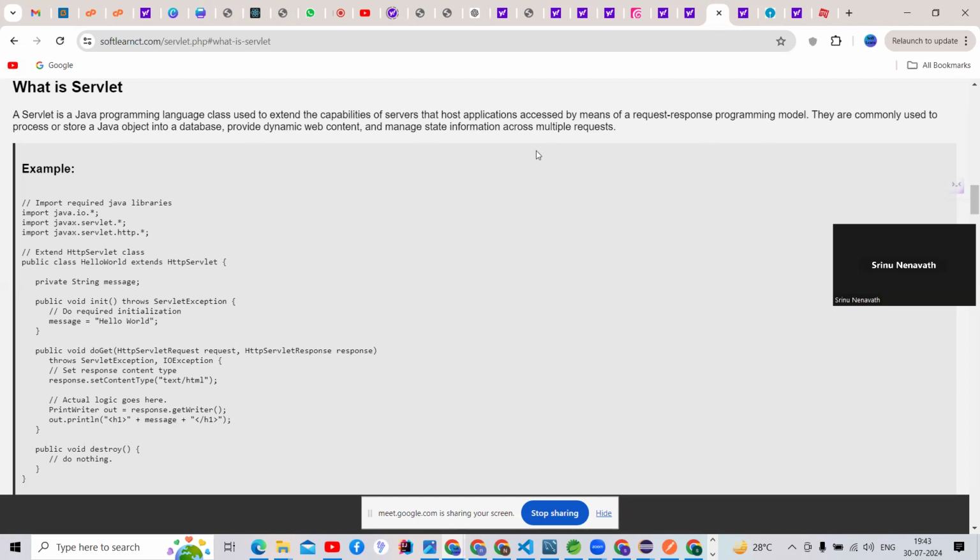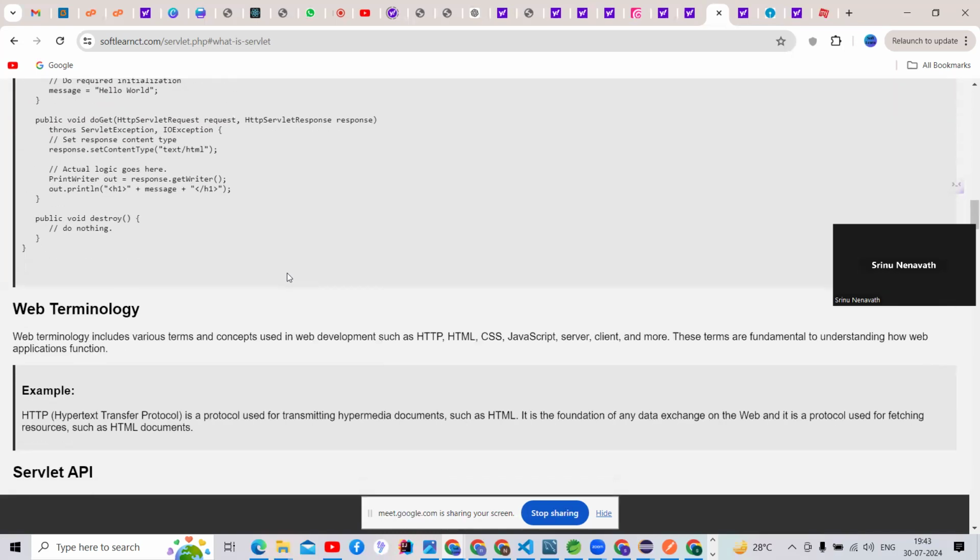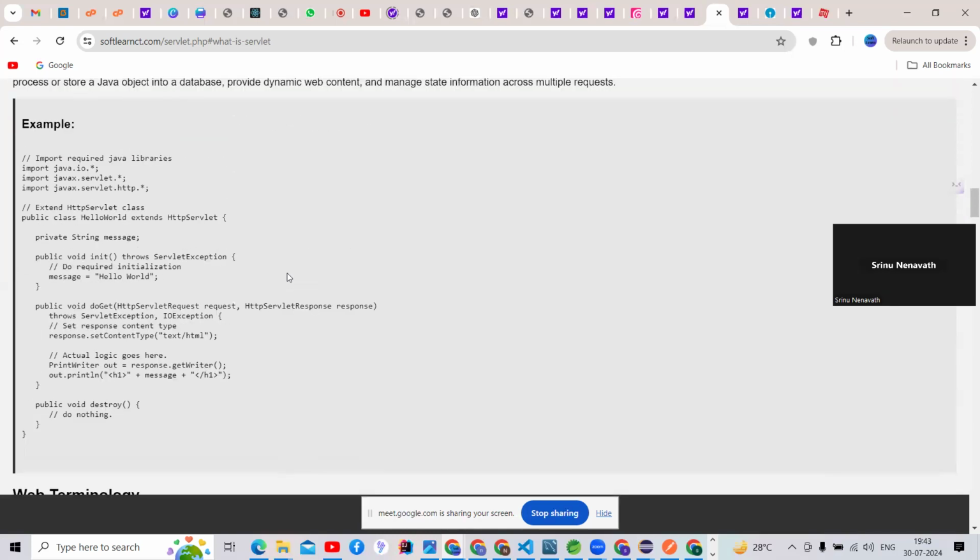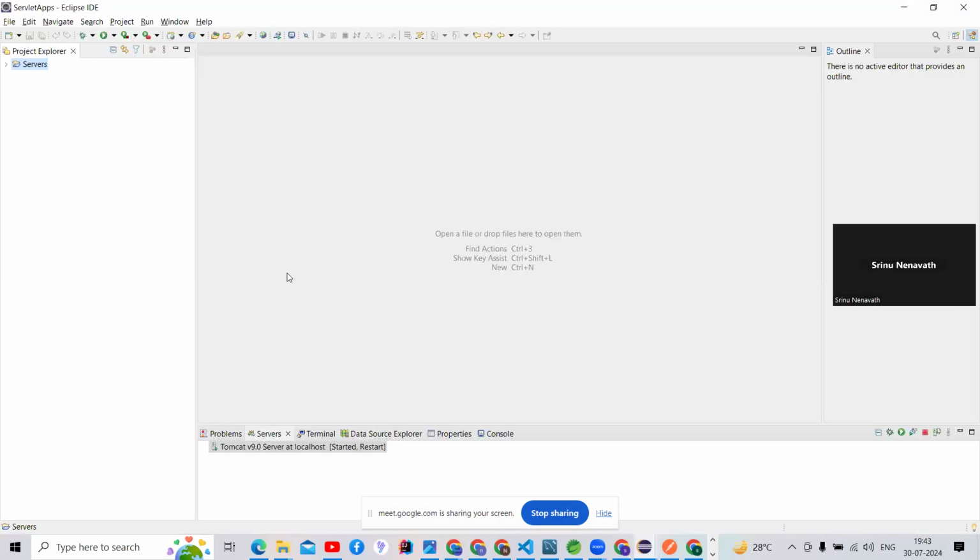They are commonly used to access or store a Java object in a database, provide dynamic web content, and manage state information across multiple requests, guys, right? So I will tell you how this happens by using Servlet, but first I'm going to create a Servlet program.